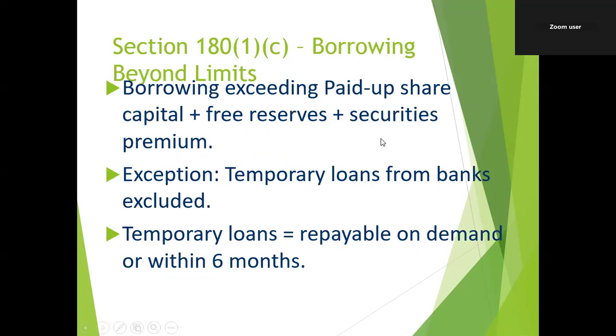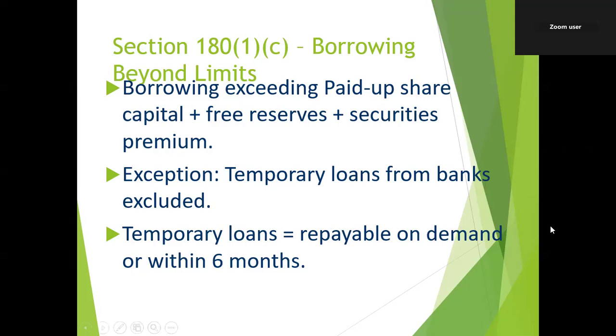And Section 180, subsection 1C, that is borrowing beyond limits. To borrow money where the borrowings, together with the existing borrowings, exceed the aggregate of paid up share capital, free reserves, and securities premium account.